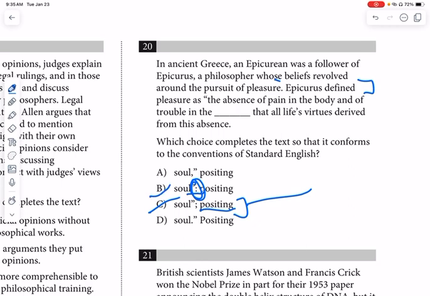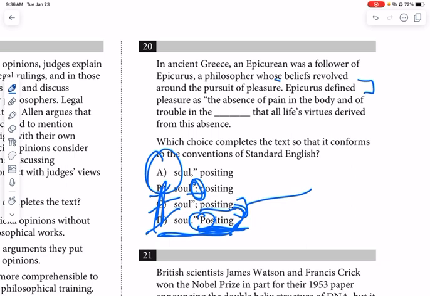We can therefore eliminate D right away because we can see that positing, as we saw in the semicolon one, just cannot stand alone. So we know that this complete sentence here won't be a complete sentence. So off we go with D, and it must be A. I don't even need to check that. If I were on test day, I would definitely not be checking A because I know it isn't B, C, or D.